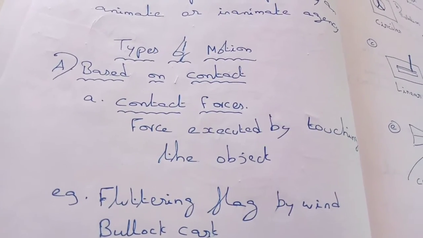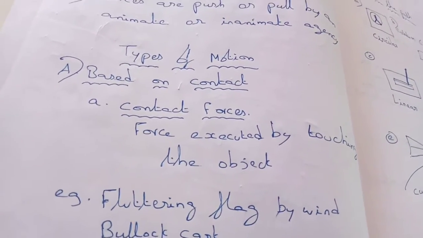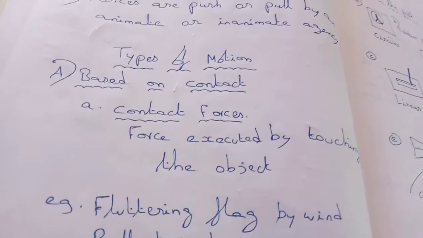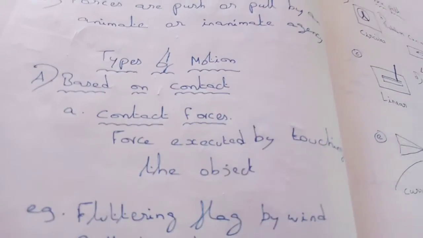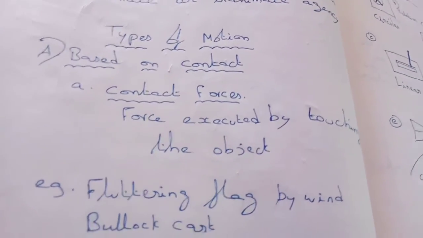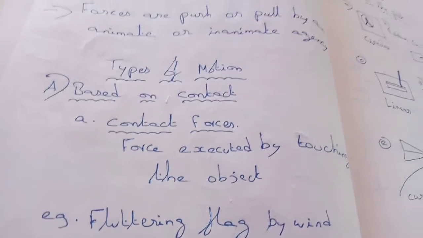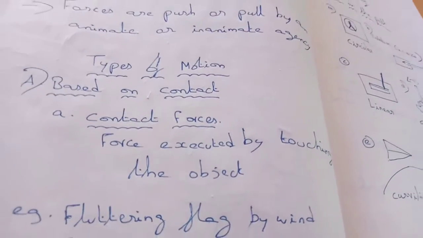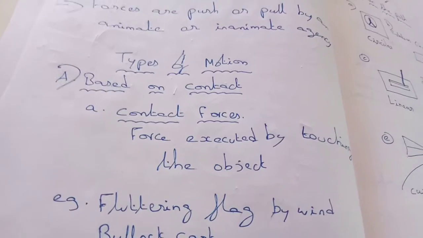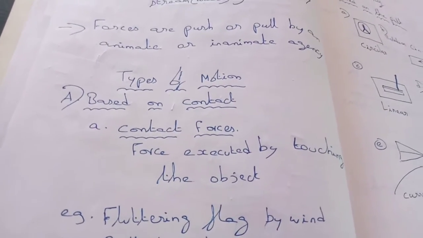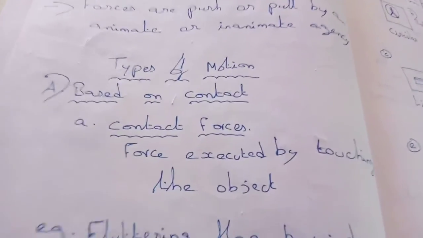Next one, fluttering of a flag by wind. Here the flag is made to flutter by the wind. There is also a contact between the wind and the flag. So this is also a contact force. There is a direct touching between these two things. So that's called contact force.